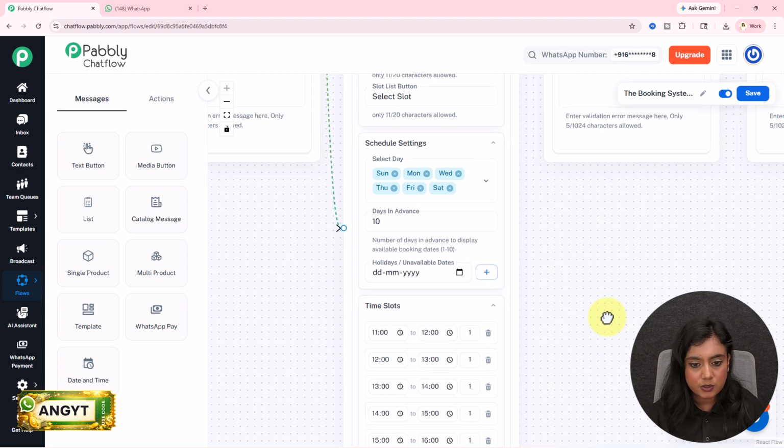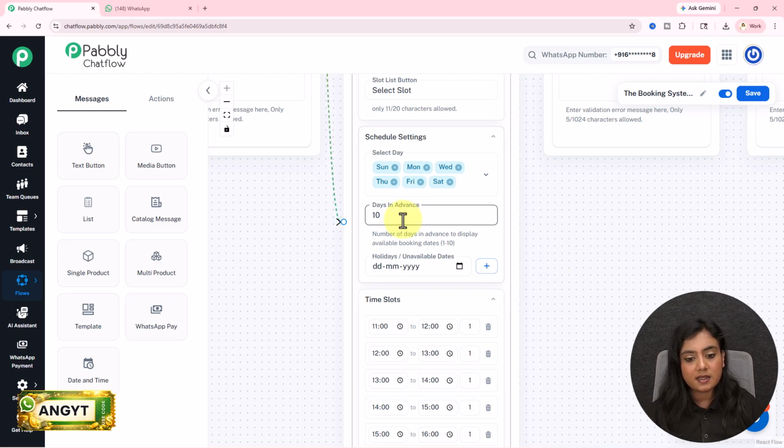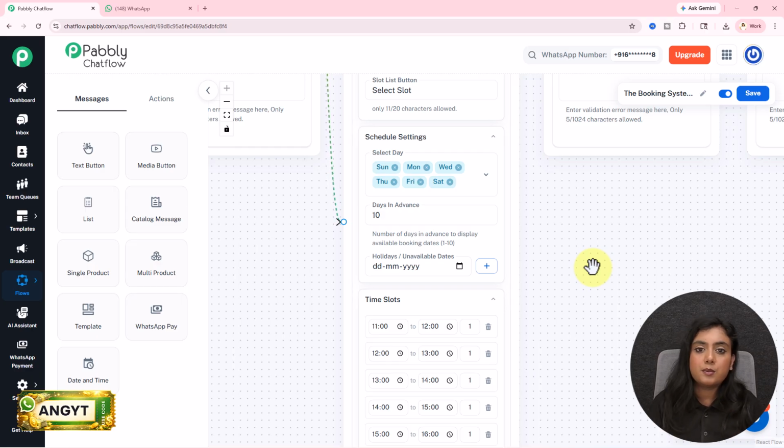I will skip the part. Next is day in advance. So now I am doing the slot booking for test driving. How many days in advance a client could book the time slot? I have selected the number of days as 10. So like today is 6th of May, only the booking can be done till 16th of May. After that there will be no booking from this day itself. So from today till 10 days only we can book these slots.